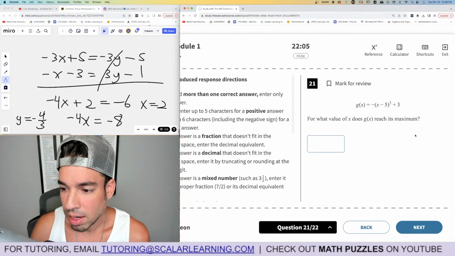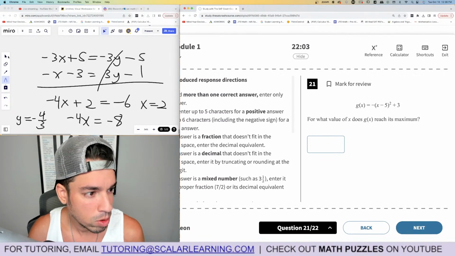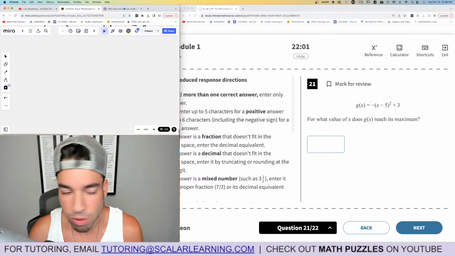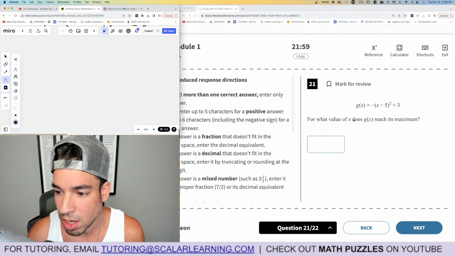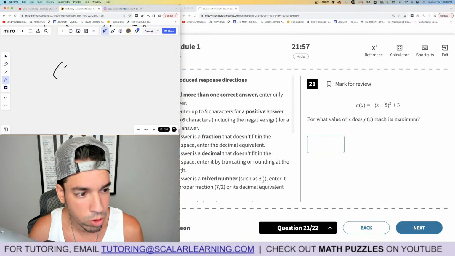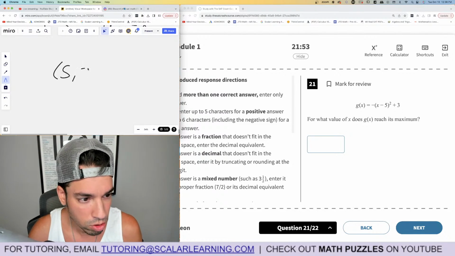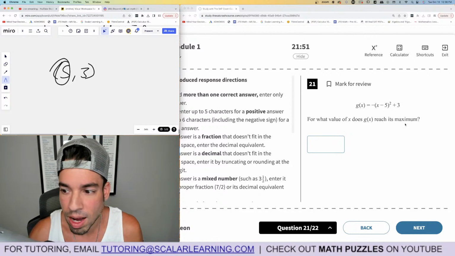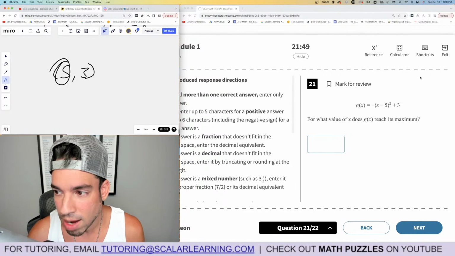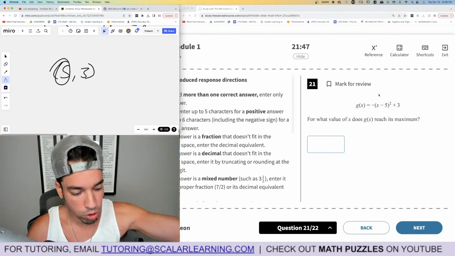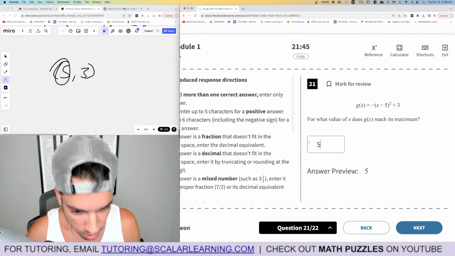All right, for what value of x does G reach its maximum? That is the vertex. So the vertex, if you know vertex form, so it says what value of x. This is in vertex form, so the vertex is at 5. It's the opposite of here, and then whatever that value is out there, which is 3. So it occurs when x equals 5. If you didn't know that, you can graph it in Desmos and then just find the vertex. You'll see it's the max point. So we say 5.